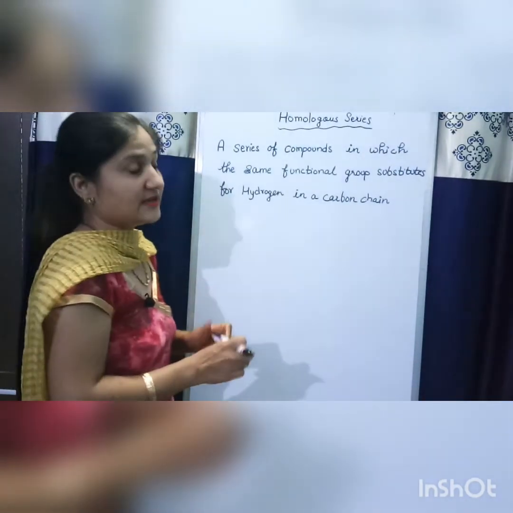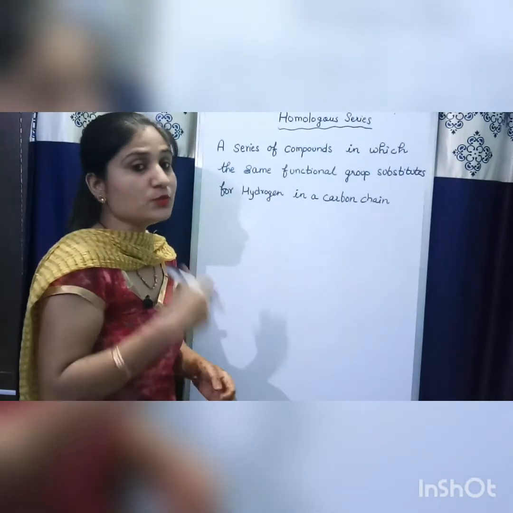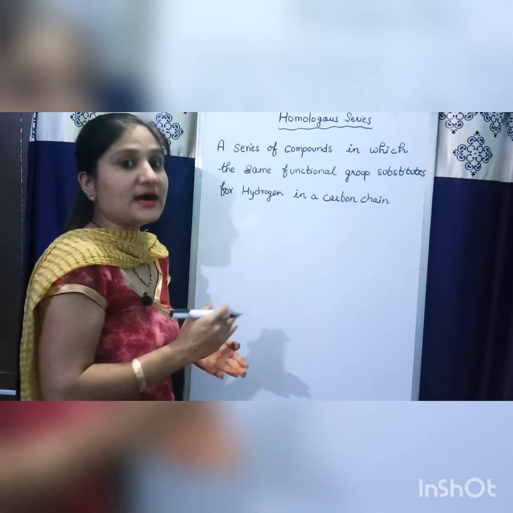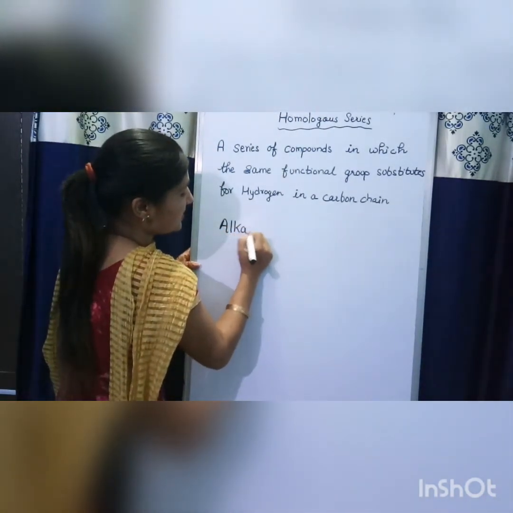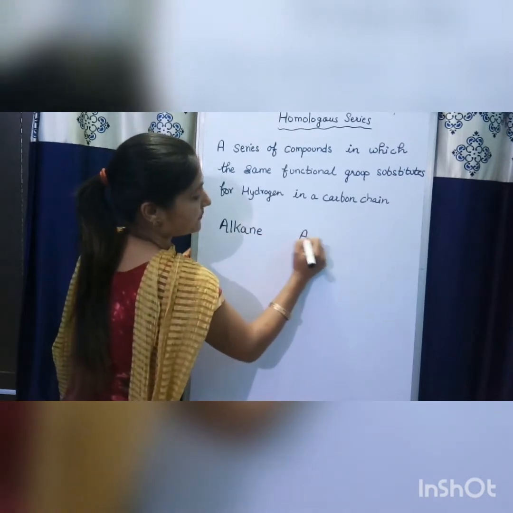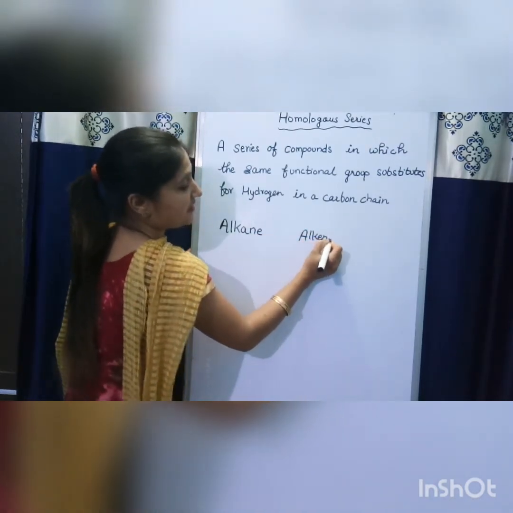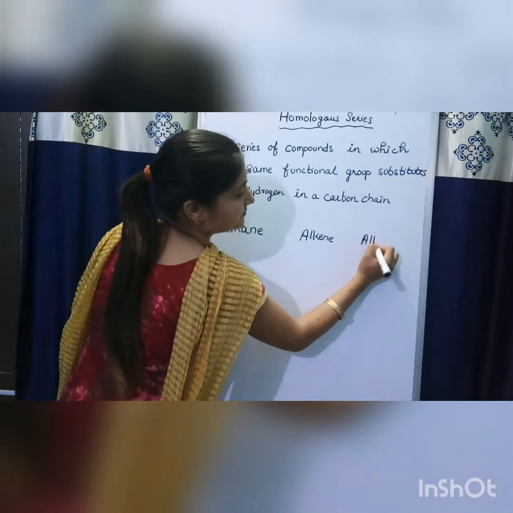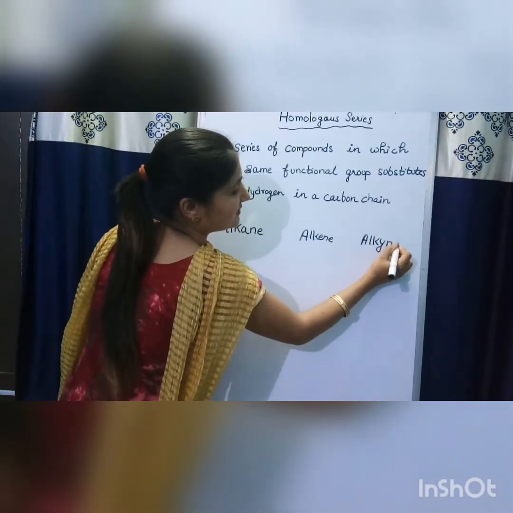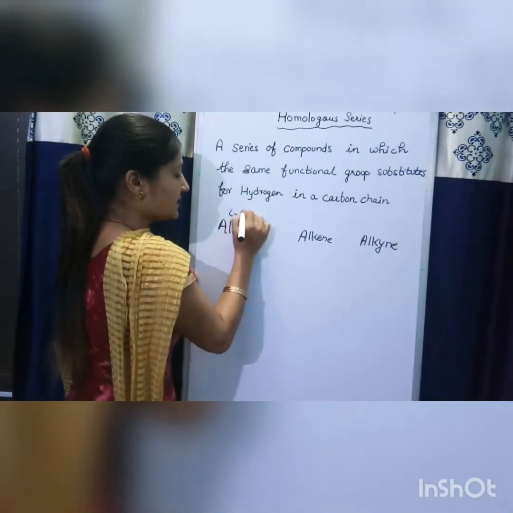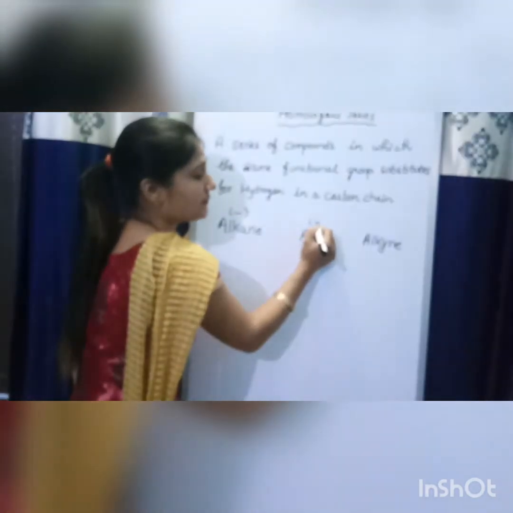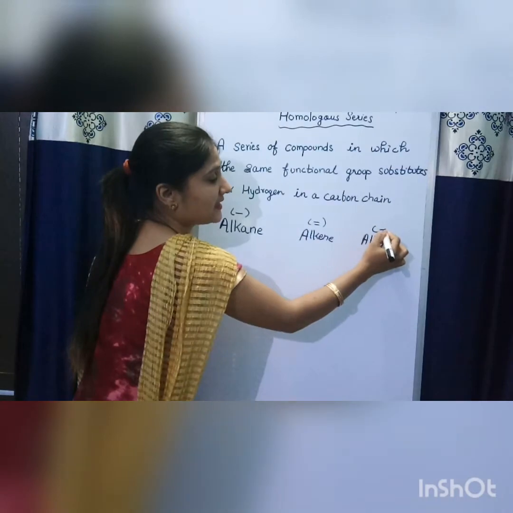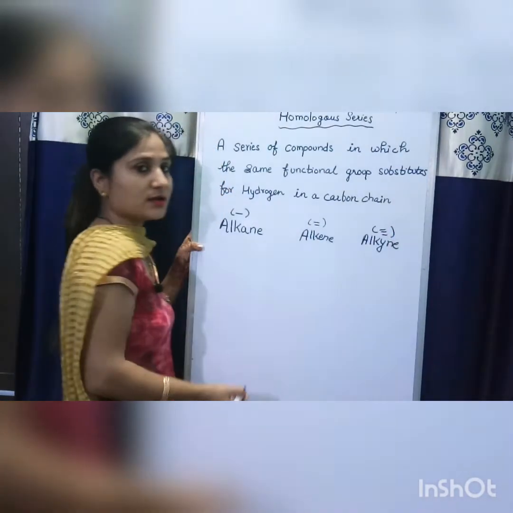We have read that hydrocarbons are divided into three types: alkanes, alkenes and alkynes. Alkanes are compounds having single bonds, alkenes have double bonds, and alkynes have triple bonds.